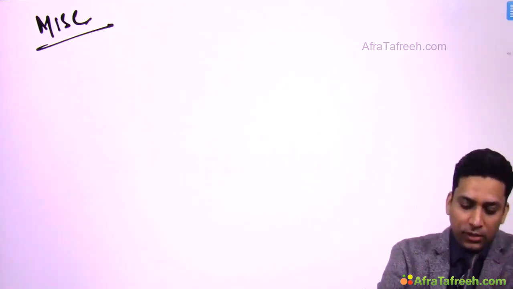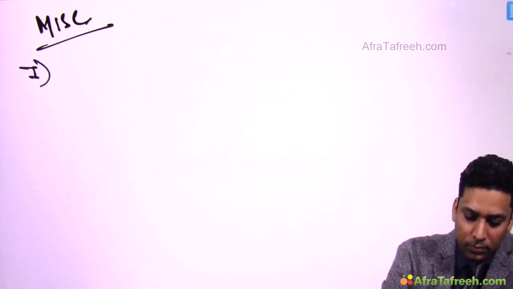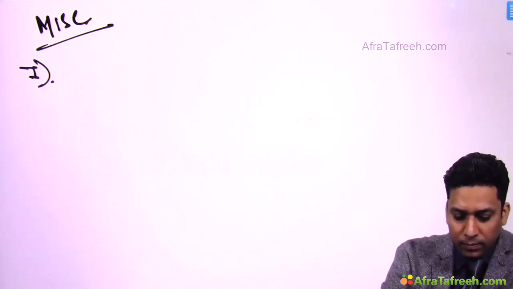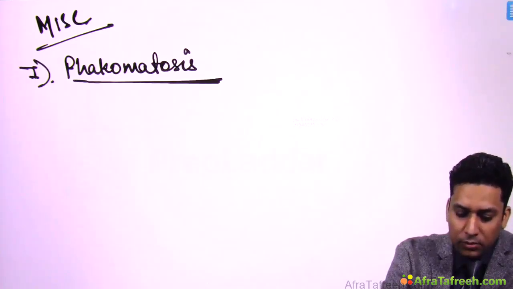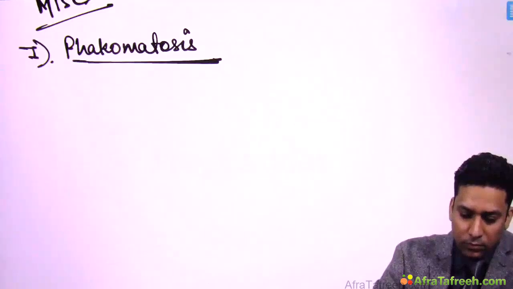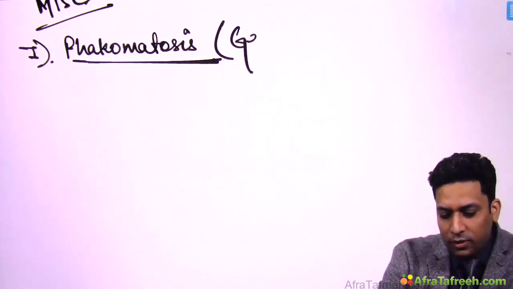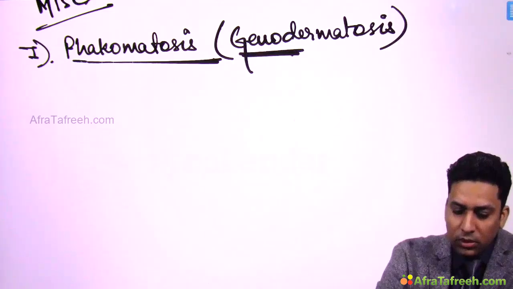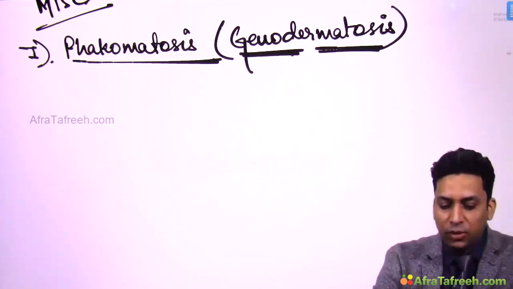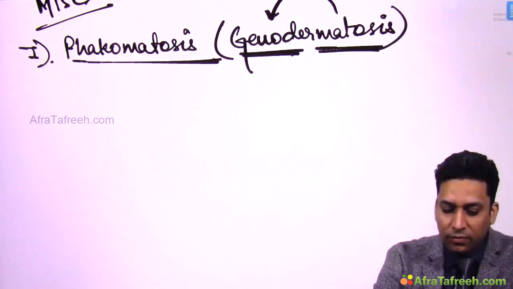Okay, the first one is phakomatosis. These are also referred to as genodermatosis, that is dermatosis, skin conditions which are genetic.